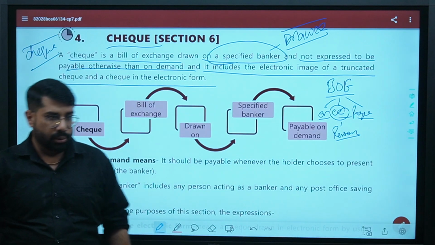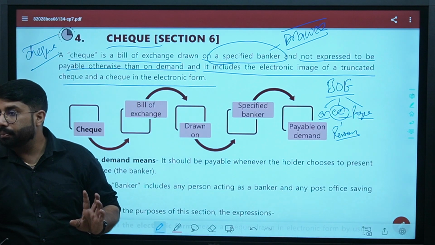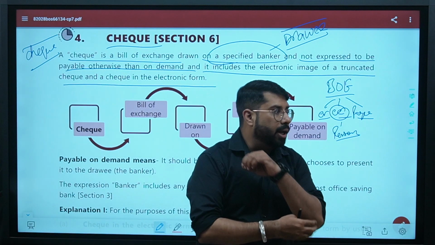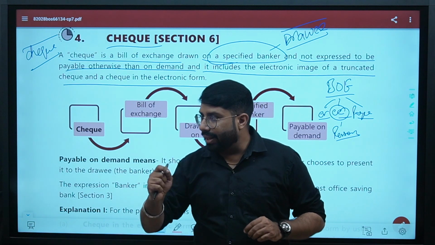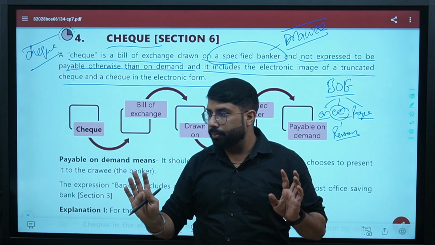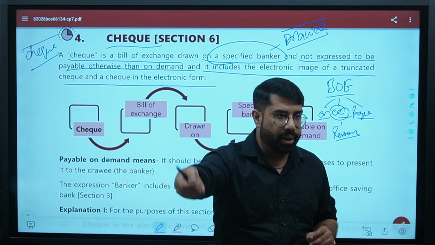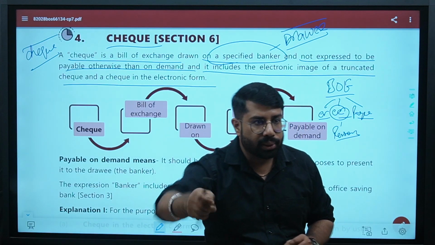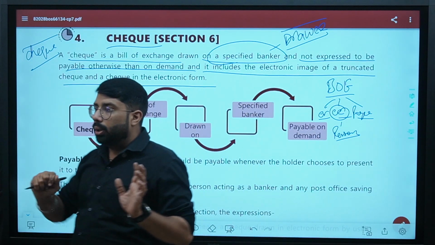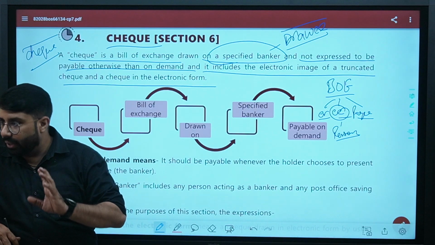Now understand what it is saying. It says that check is always payable on demand. If I give a check to you, writing your name on the check, in that case, unless you present that check in your bank, you will not get the payment. So when you are presenting that check in your bank, it means you are demanding the payment, that I want to get the payment from this check. Yes or no? Obviously, you will look at the date of the check also. You cannot get the payment from the check before the date mentioned. That is very true.